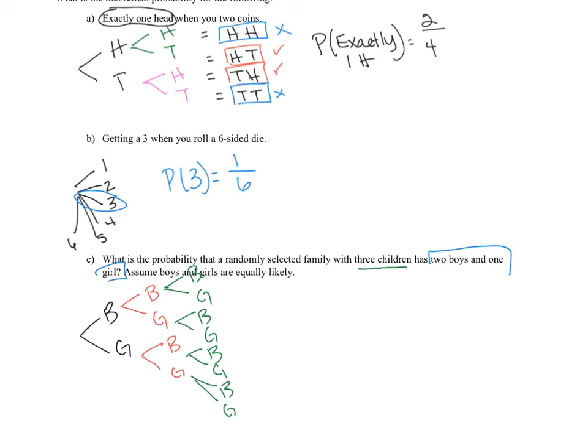If I write these out, I get these outcomes: boy, boy, boy; boy, boy, girl; boy, girl, boy; boy, girl, girl.